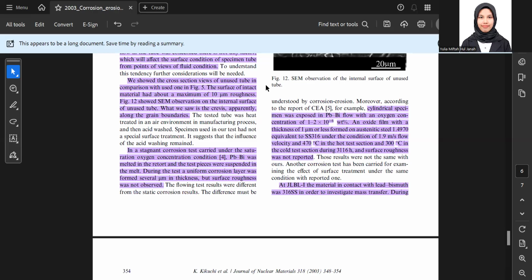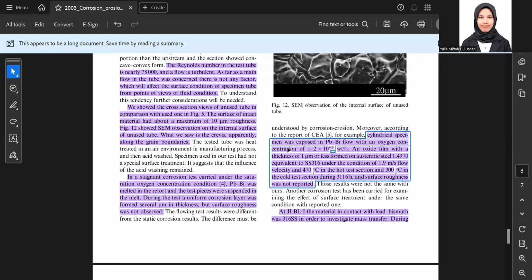Figure 10 shows the same observation of the internal surface of the used tube. We saw the corrosion approximately along the grain borders. And in Stockton's corrosion test, it was carried out under the saturation oxygen concentration condition. PBA was melted and the test piece suspended in the melt. During the test, a uniform corrosion layer several micrometers in thickness was formed, but surface roughness was not observed.